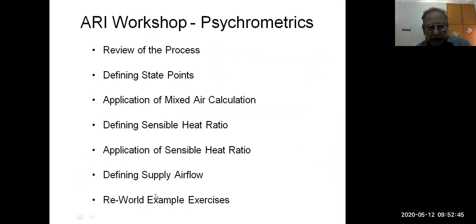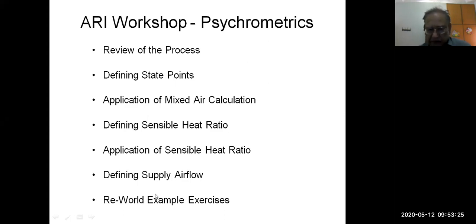In this presentation, I will cover a review of the psychrometric processes which I did yesterday, defining state points, and how to show a state point on the psychrometric chart. Then mixed air condition is one of the most interesting applications of the psychrometric chart. In air conditioning we need to calculate the temperature, humidity or any other condition, and enthalpy of the entering air to the air conditioner. That is called mixed air.